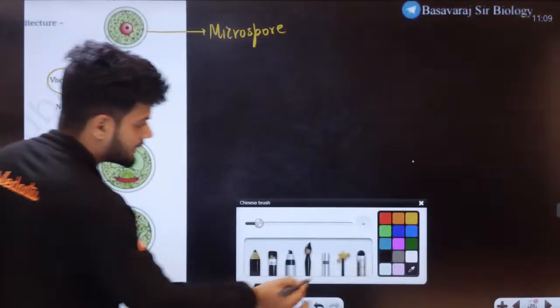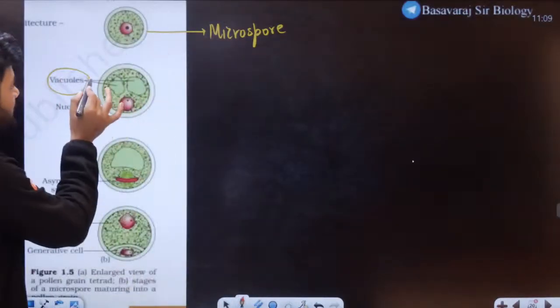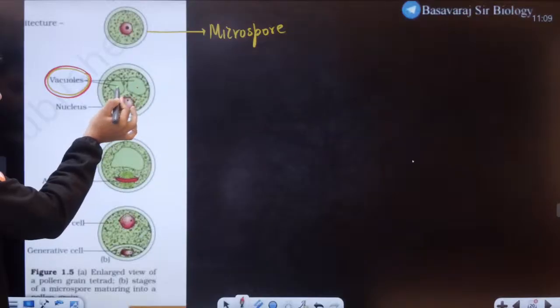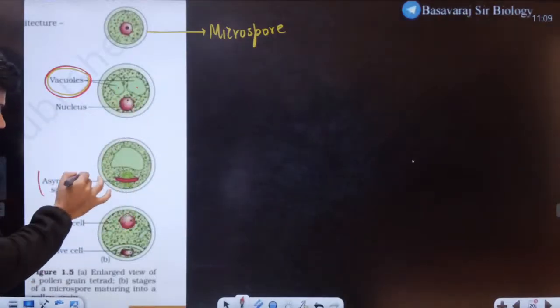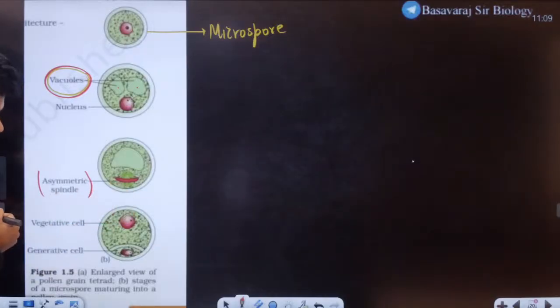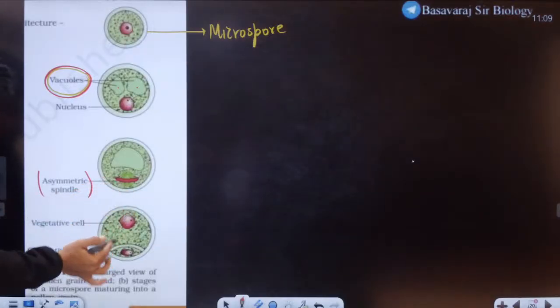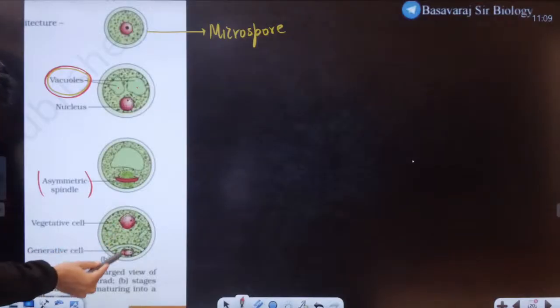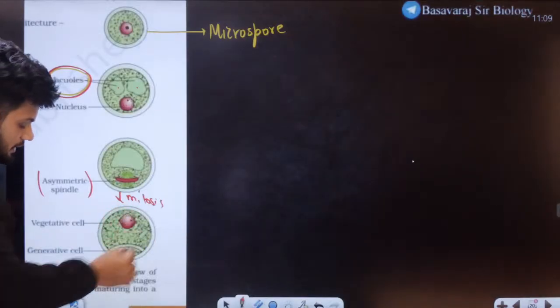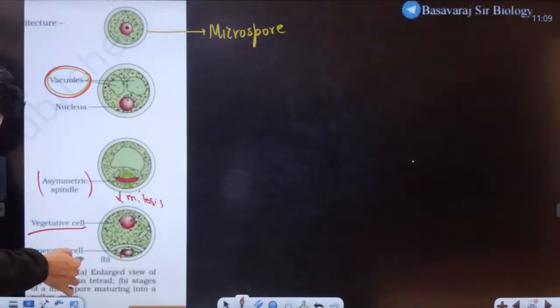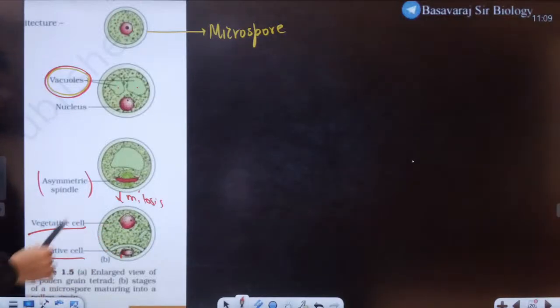Can you all see the NCERT diagram here? It undergoes vacuole formation. Can you see the large vacuole here? Now, eventually what happens? Asymmetrical spindle formation happens. What happens later on? Later on, this cell divides into two cells, by mitosis, giving rise to a vegetative cell and a generative cell eventually. It is there in your NCERT also, what I just told you.